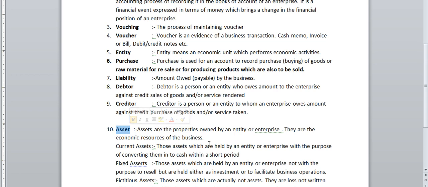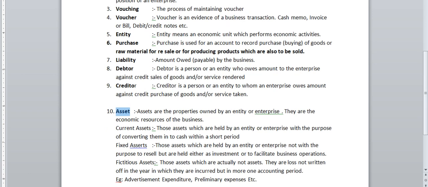Assets are the properties owned by an entity or enterprise. They are the economic resources of the business. Current assets are those assets which are held by an entity or enterprise with the purpose of converting them to cash within a short period of time. That means within a short period of time, we can convert them into cash. Next, fixed assets, or non-current assets, are those assets which are held not with the purpose of resale but either as an investment or to facilitate business operations.